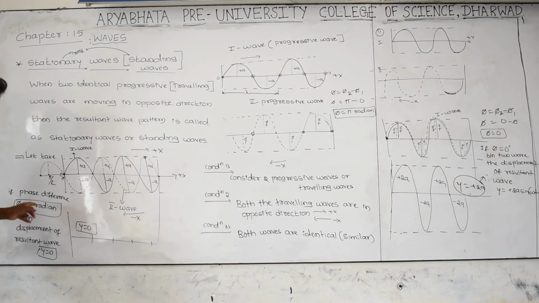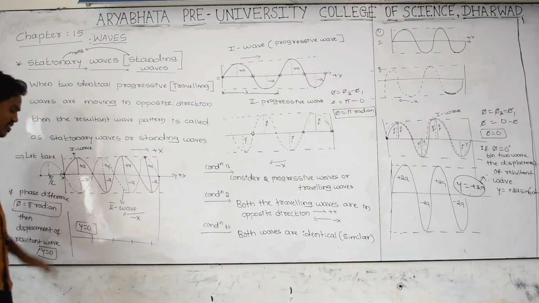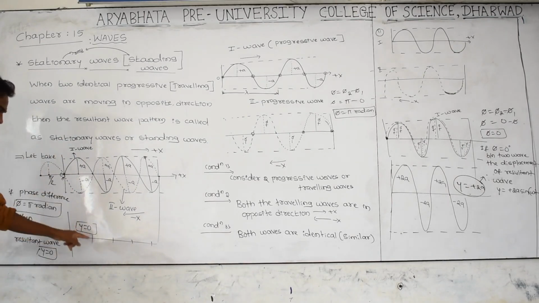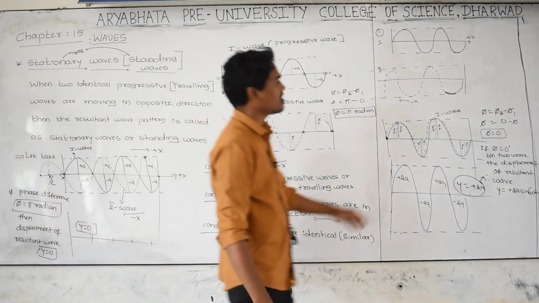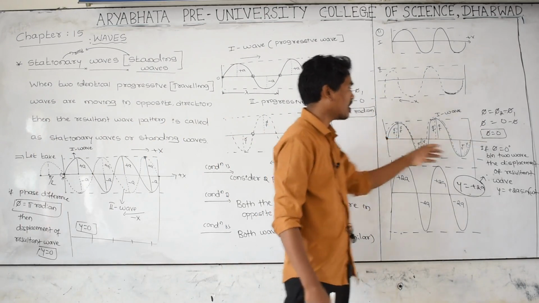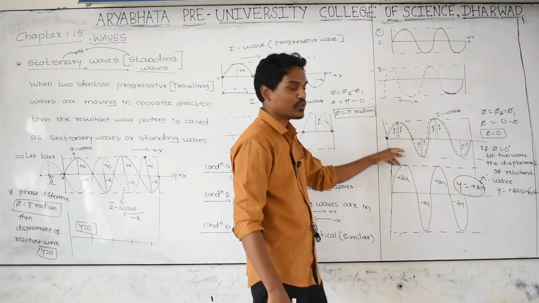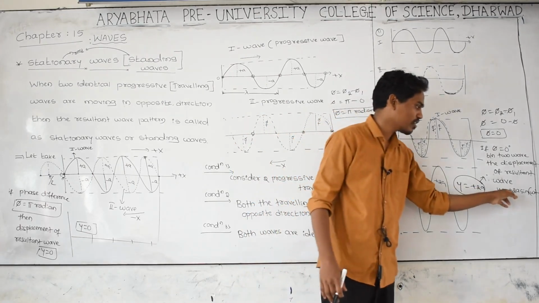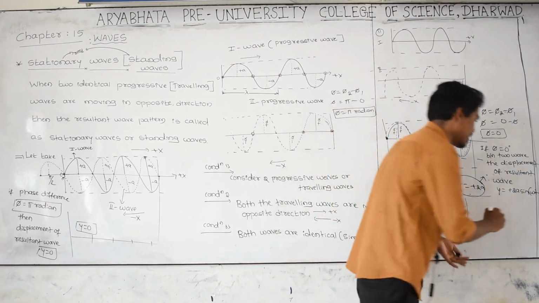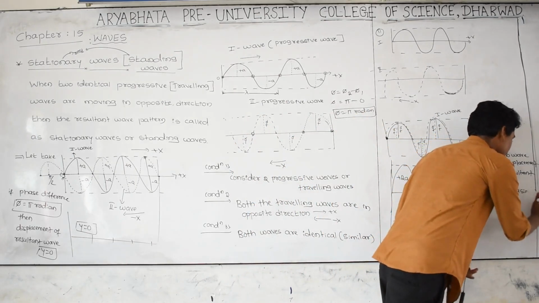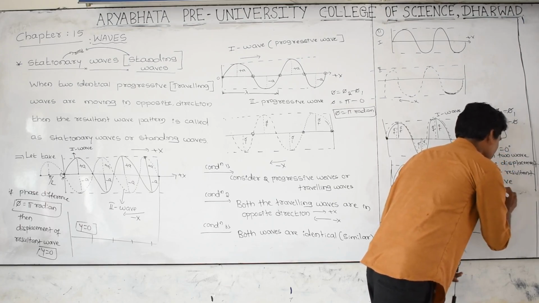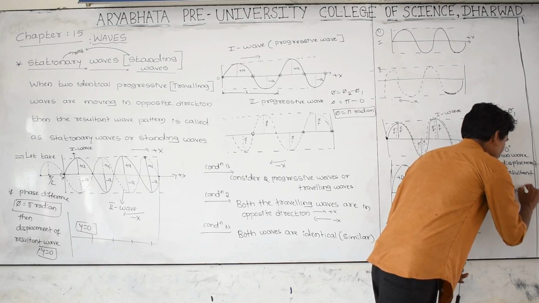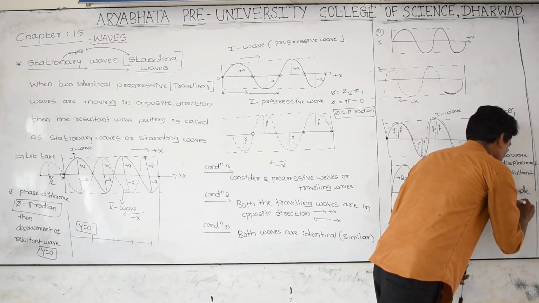If the phase difference between the first wave and the second wave is pi radian, then those two waves get cancelled with each other, and the resultant displacement is 0. In case the phase difference between the first wave and the second wave is 0 degrees, then after combining those two waves, the displacement of that stationary wave is y equal to plus 2a sin of omega t minus kx. The resultant wave amplitude becomes double, twice.